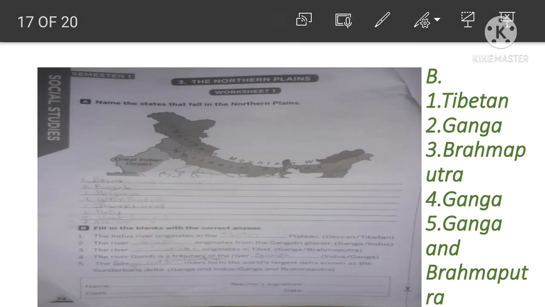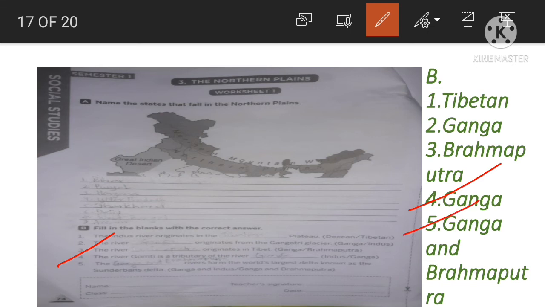Next. Question number 4. The river Gomti is a tributary of the river Indus, Ganga. So the answer is Ganga. Okay. Sorry. So the answers: Question number 1, Tibetan Plateau. Question number 2, Ganga. Question number 3, Brahmaputra. Question number 4, Ganga. Okay, the river Ganga.